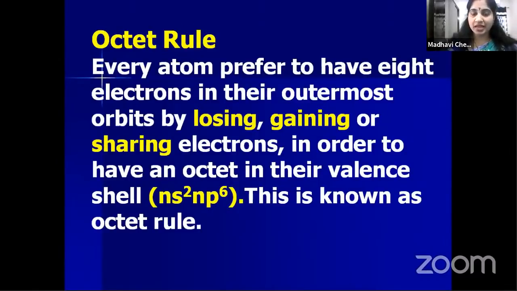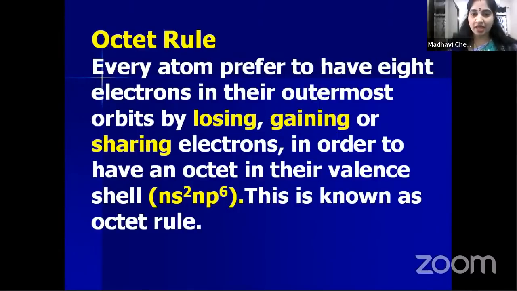It means they get 8 electrons in their outer shell. Whereas in the case of covalent compounds, atoms get stability by sharing of electrons. Okay, what is the stable electronic configuration? ns2 np6 electronic configuration. So which elements have a stable electronic configuration?